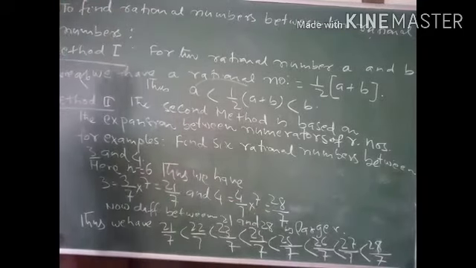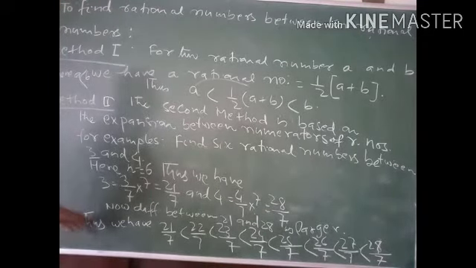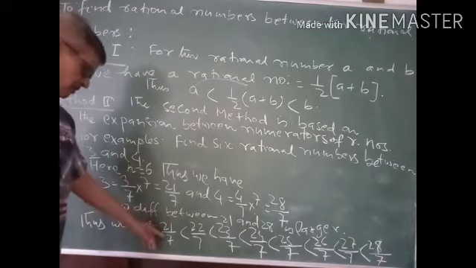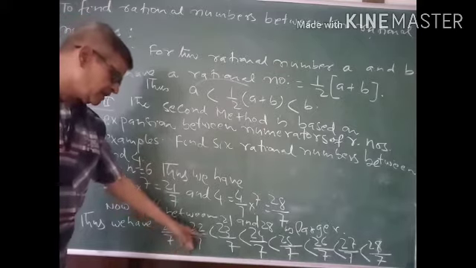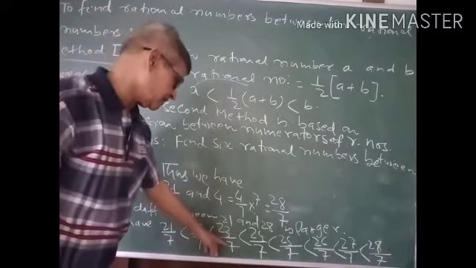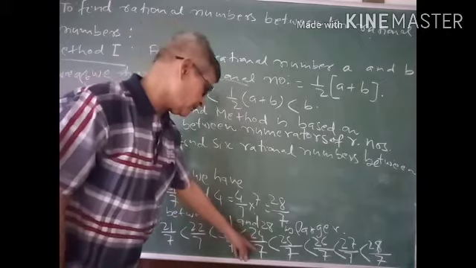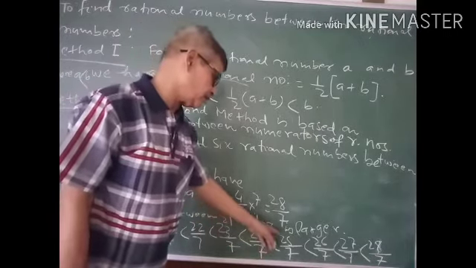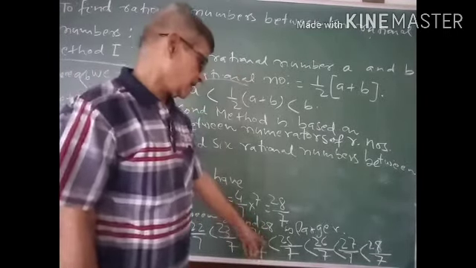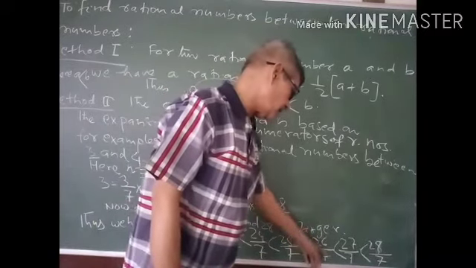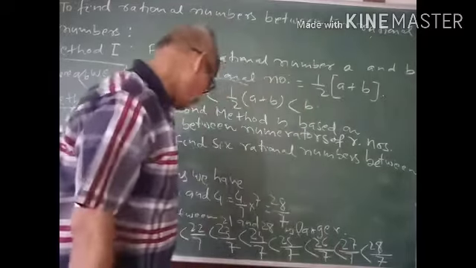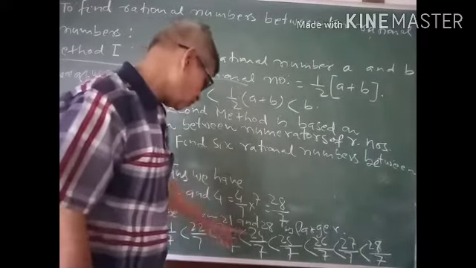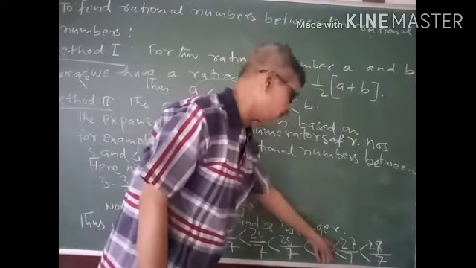And now we can write the required rational numbers like this: 21 by 7 is less than 22 by 7 is less than 23 by 7 is less than 24 by 7 is less than 25 by 7 is less than 26 by 7 and is less than 27 by 7. So these are 1, 2, 3, 4, 5 and 6.